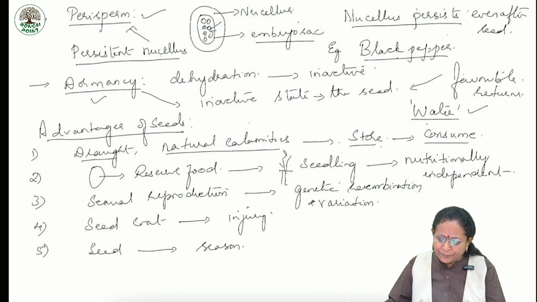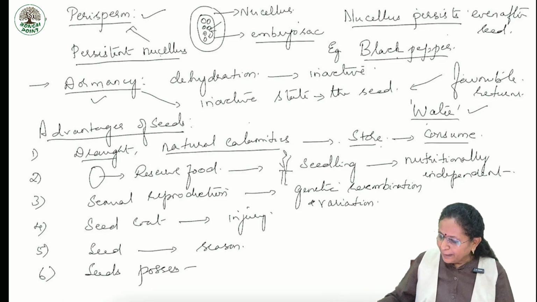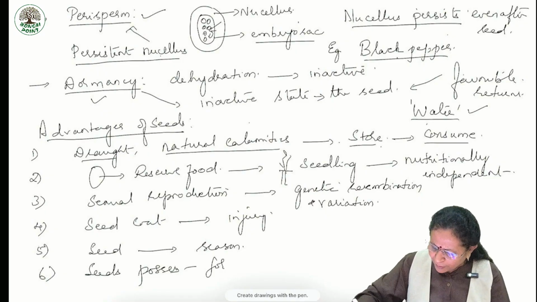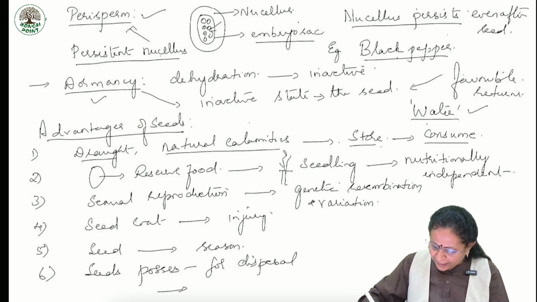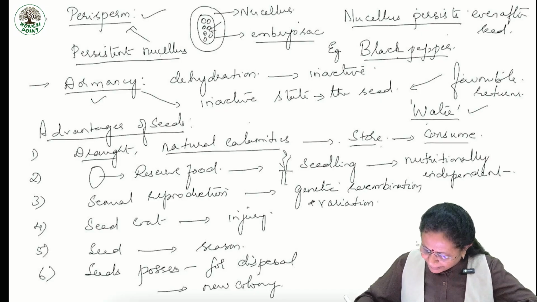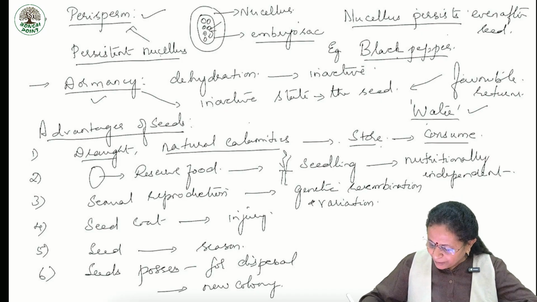Seeds possess better adaptive strategies for dispersal. So what? Therefore, they can form a new colony. They possess better adaptive strategies for dispersal.